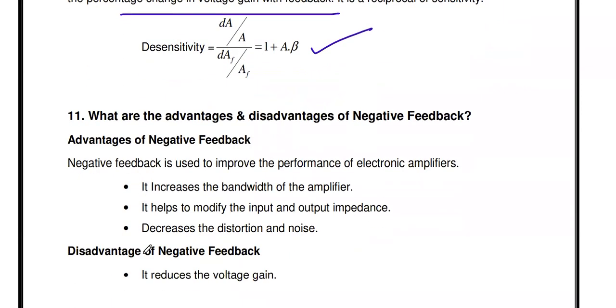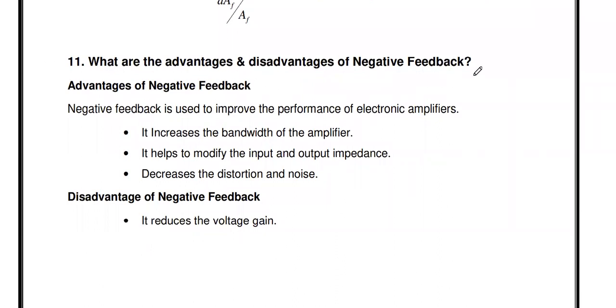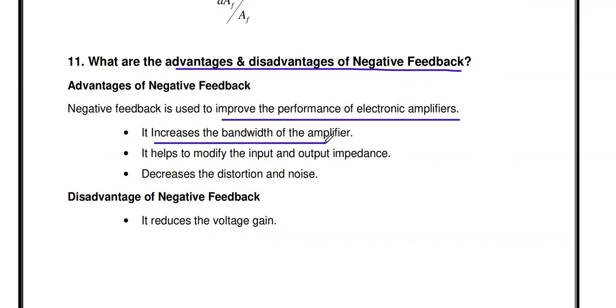Then the next question: what are the advantages and disadvantages of negative feedback? In negative feedback, except one point, all the rest are advantages. The advantages we already discussed in the first question. Negative feedback is used to improve the performance of an electronic amplifier. First, it increases the bandwidth, that means it improves the frequency response. It helps to modify the input and output resistances or impedances, it decreases the distortion and noise, and it also improves stability.